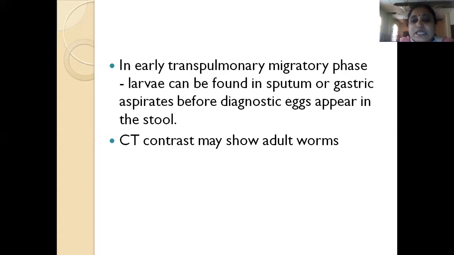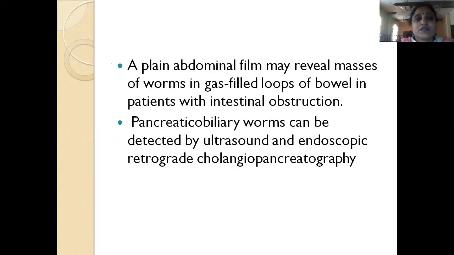So you can do a CT scan. CT scan with contrast can show adult worms in the intestines. A plain abdominal film can reveal masses of entangled worms in gas-filled loops of bowel if there is intestinal obstruction. Or even pancreatic or biliary worms can be detected by ultrasound or ERCP, endoscopic retrograde cholangiopancreatography. ERCP can be diagnostic as well as therapeutic. You can remove the worms via this ERCP.